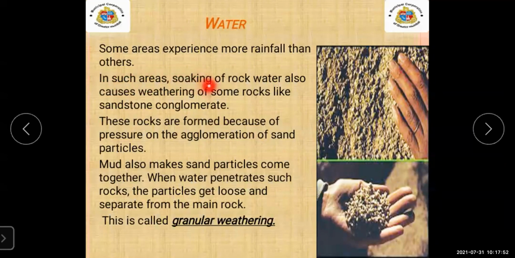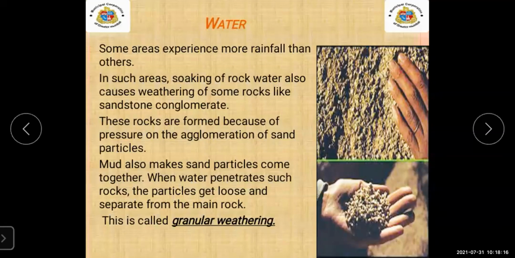Now, in such areas, soaking of rock by water also causes weathering of some rocks like sandstone conglomerate. Which areas are they asking about here? Areas where heavy rainfall can be seen.